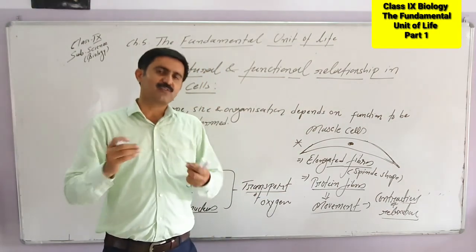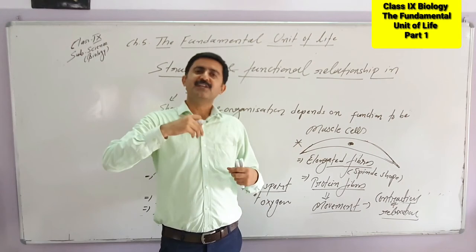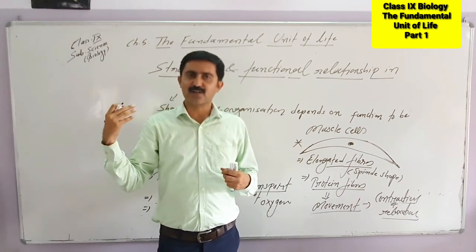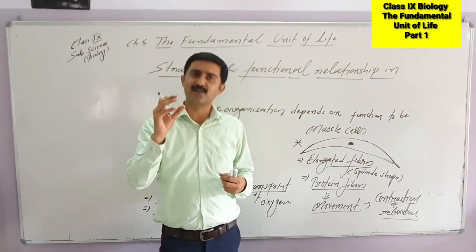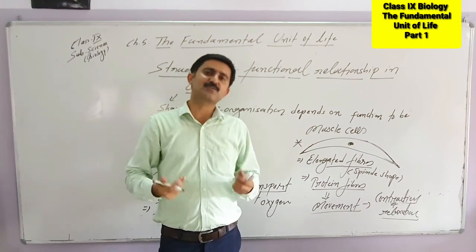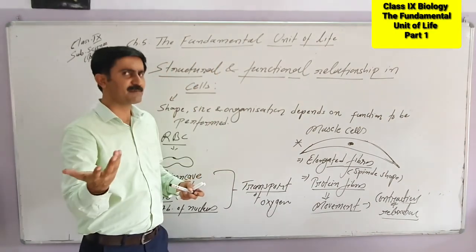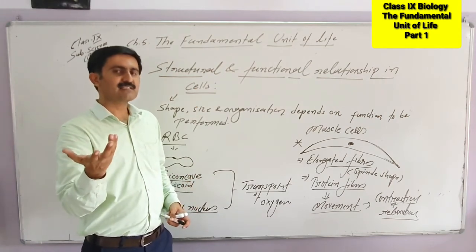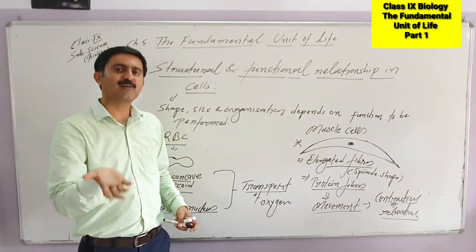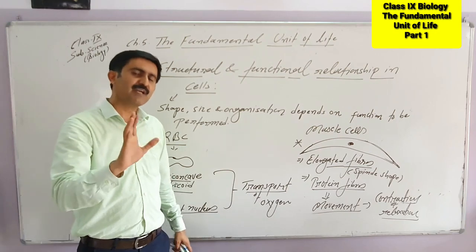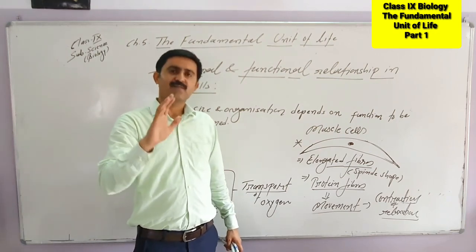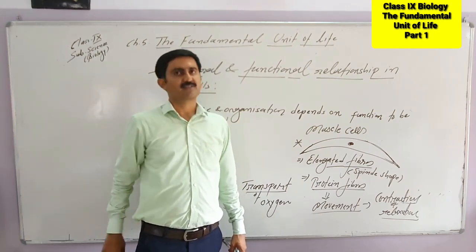Similarly, if you take a neuron, it is very long, so it can carry impulses from one part to another part. Fat cells have a large vacuole. This vacuole easily stores the fat. So this is all about how the structure relates to function. Similarly, in plants also, xylem cells help in transport. They are dead and hollow from inside. Always keep in mind the structure of a cell directly depends on the function of the cell.